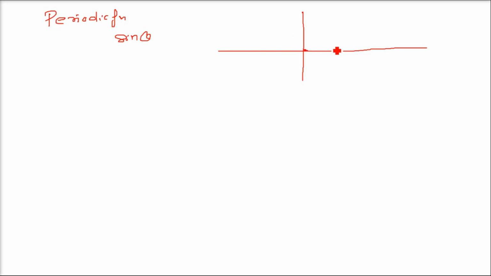Two things are remaining. First is periodic function. Sine 0 is 0. Sine pi by 2 is 1. Sine pi is again 0. So if I want to make a graph, it will be something like this.